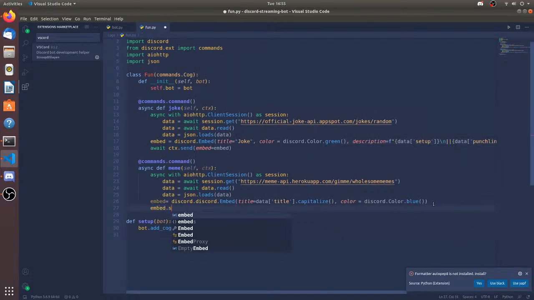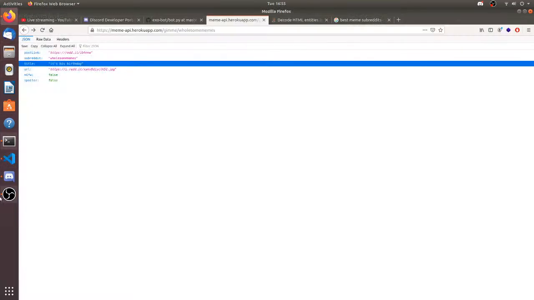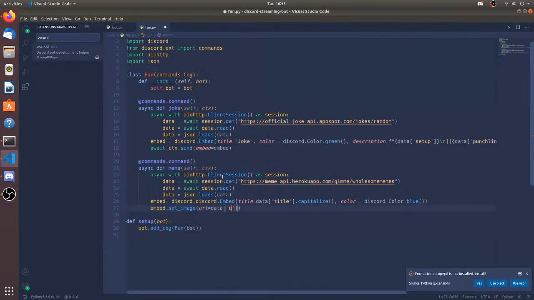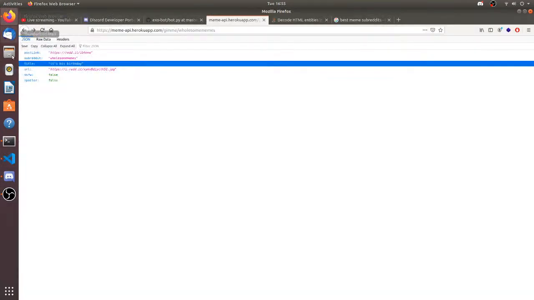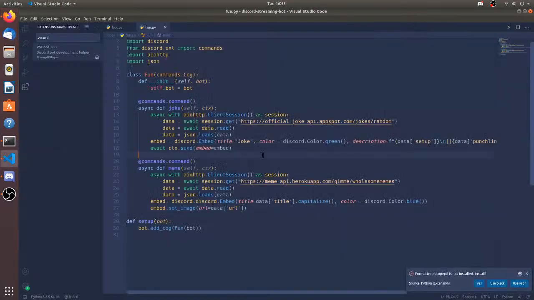So embed dot set image. URL is going to be data and image URL. Okay, so URL. Yeah, I can do this. I can also use NSFW, but I don't know. Should I? No, I'm not going to be doing this.